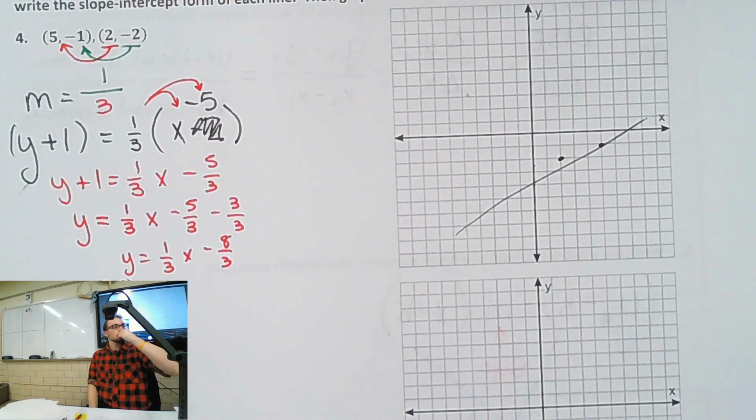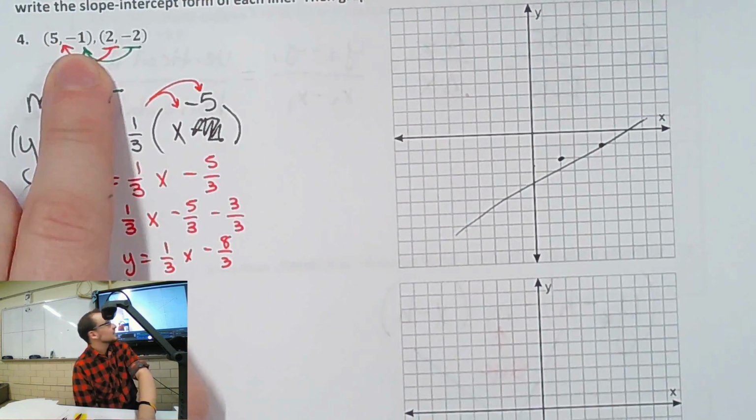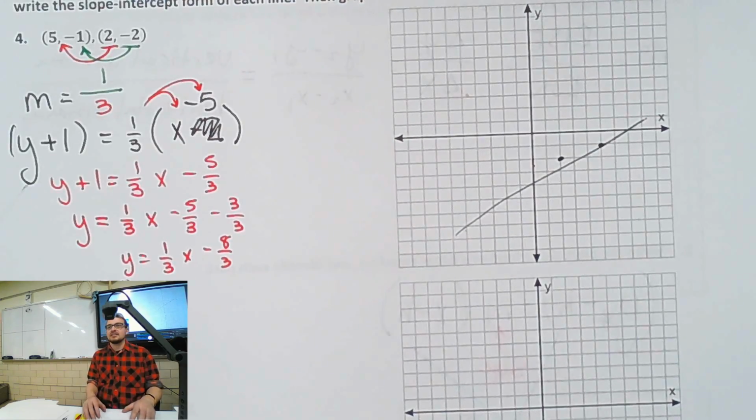Why is it 5, -1? Why is this 5, -1? We know those 2 points are on the line, so I'll graph those and draw my line. Usually your line goes through your 2 points. Yeah, I know. That was me last year, though.